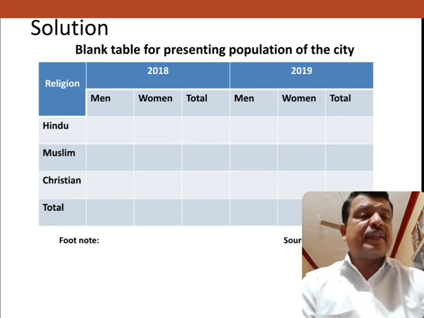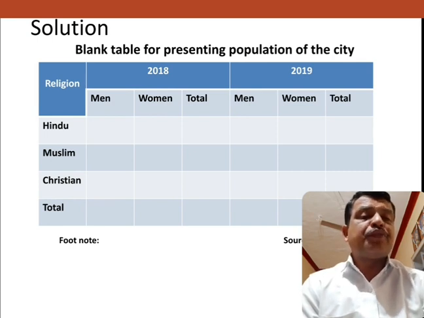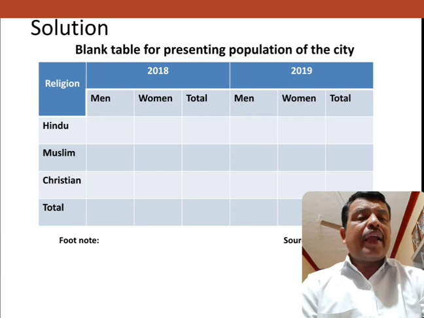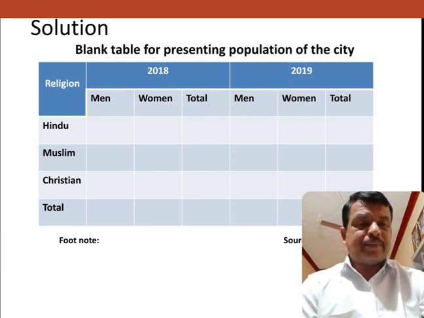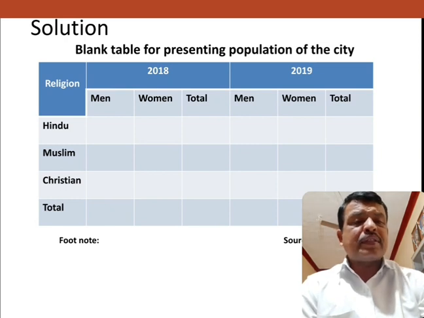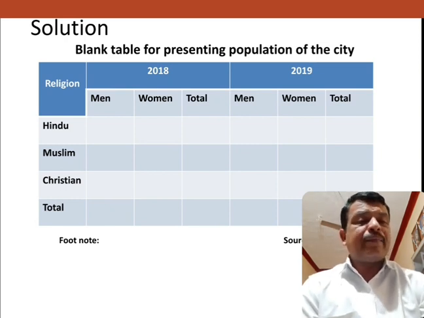So for that reason, for comparison purposes, the classification and tabulation is very useful to the investigator and other persons also. And after preparation of this one, the total is not compulsory. The total we have to prepare. I already told, so while discussing the tabulation, whatever table is to be prepared by us, the table should be neat. The table should be clean. The body of the table should be neat.